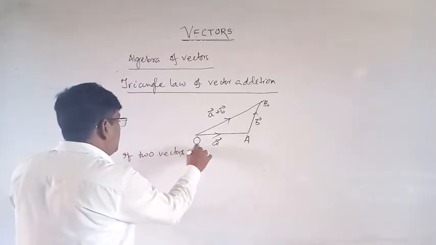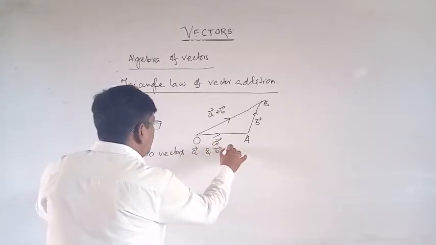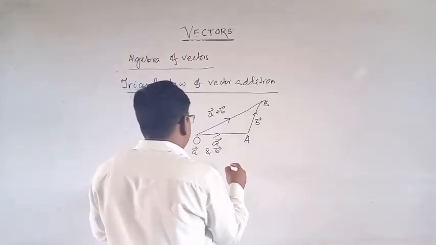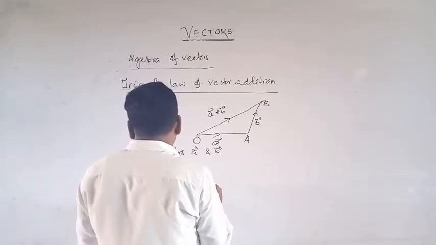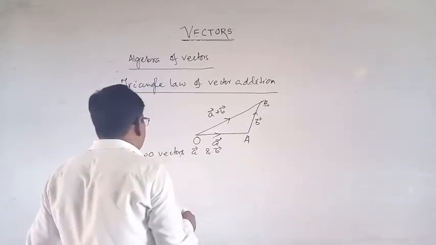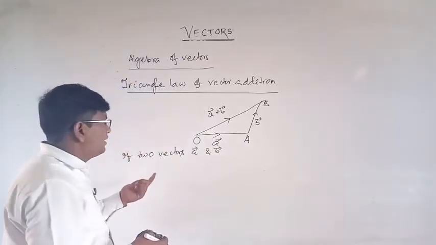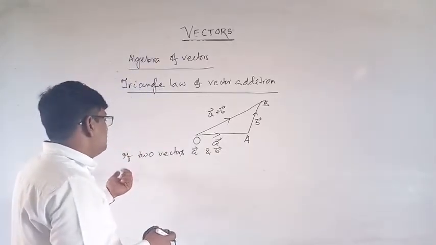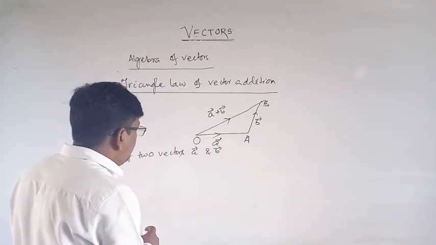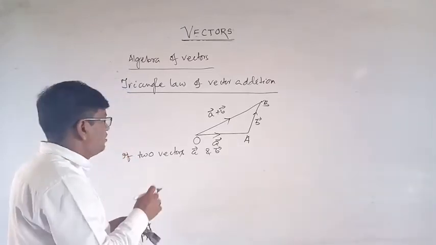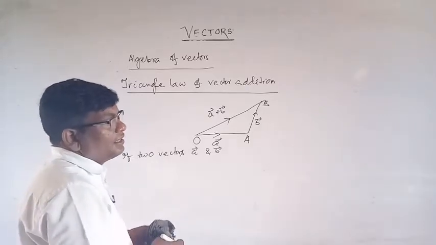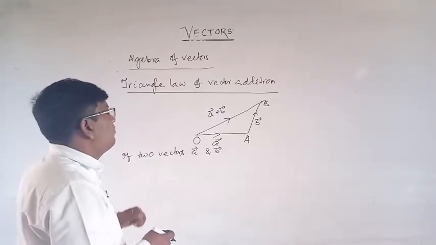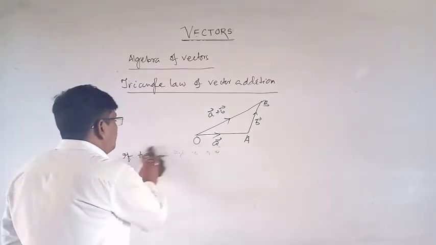If two sides of a triangle are denoted by vector A and vector B taken in the same order, then the resultant is the third side of the triangle taken in the opposite order. This is the triangle law of vector addition.